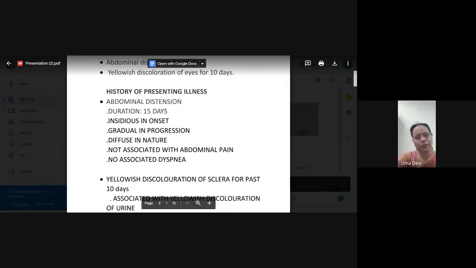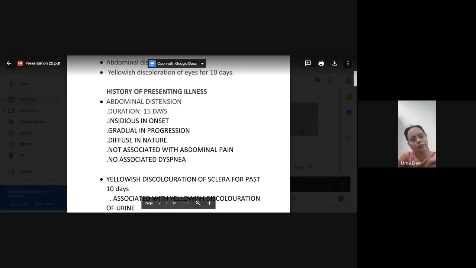In aortic dissection, what is the pain you will get? It will also be a very tearing type of pain, radiating to the back, interscapular area. Again, it will be more in the chest, a tearing type of pain, extreme pain, radiating to the back, more of a chest pain sort of thing.